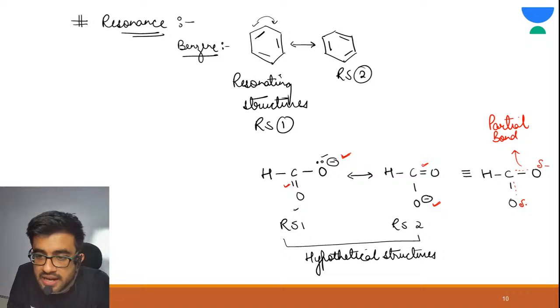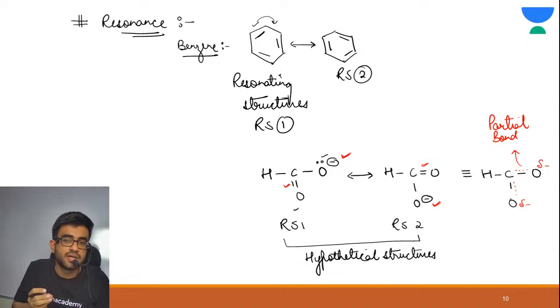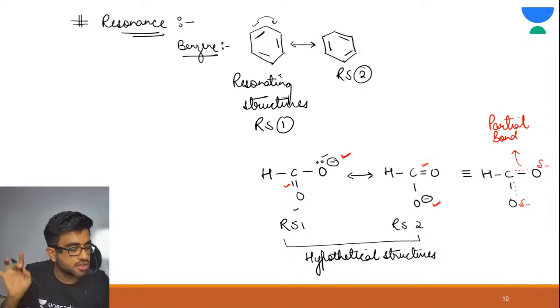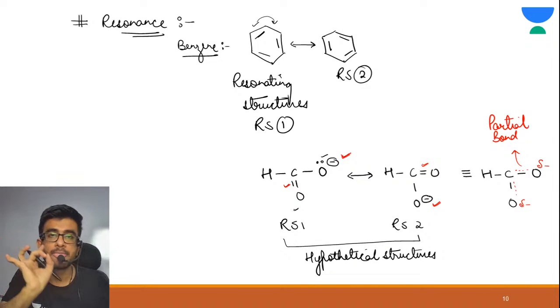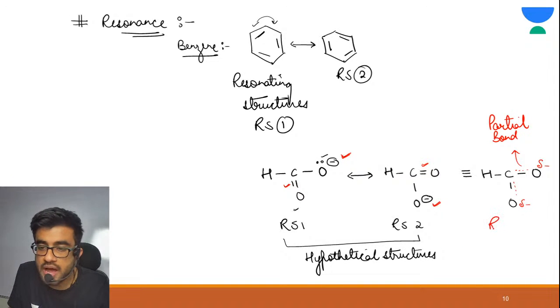Del means not 1, less than 1. So the negative charge is distributed on both the oxygen atoms. Are you able to understand this? This is known as the resonance hybrid. This is your real structure.